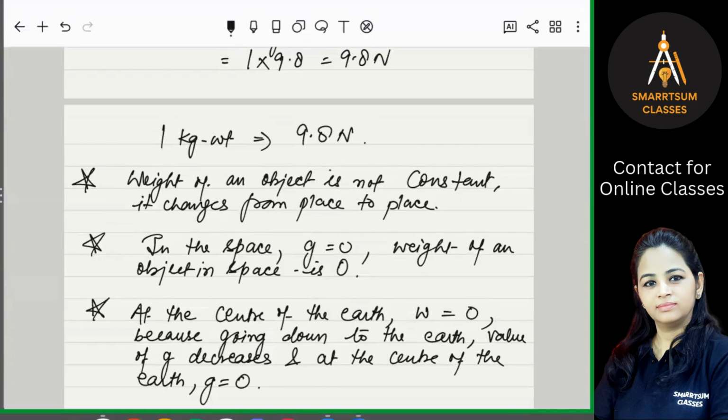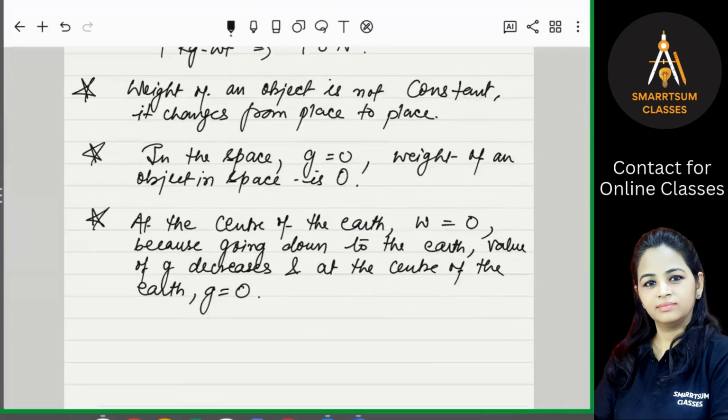From these formulas, it is very clear that the weight of an object will change on a planet other than the Earth, because there the value of g will be different. The spring balance is generally used to measure the weight of the body, and the pan balance is generally used to measure the mass of the body. Please note down up to here.